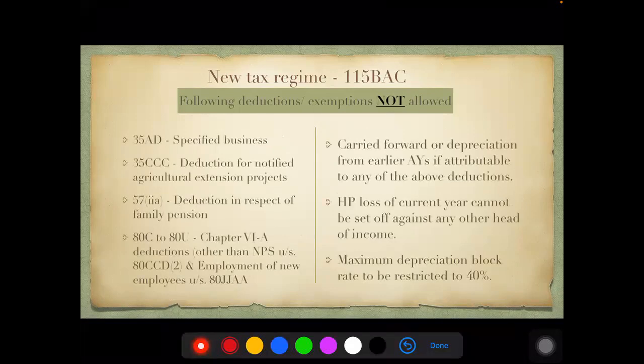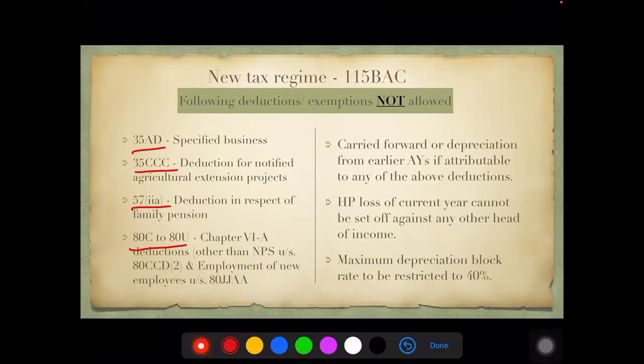35 deductions, not allowed to those specified businesses. We even saw there, it has now become optional. 35CCC, deduction for notified agricultural extension projects, that is also not given. 57(iia), family pension reduction, that is the 1/3 amount, maximum amount, all that will not be allowed. Chapter 6A, from 80C to 80U, not allowed. So all your LIC, all this up to 1,50,000, which was earlier given, is not allowed.